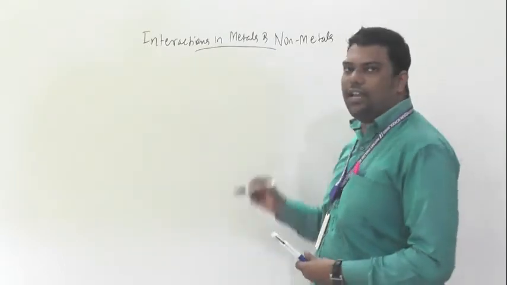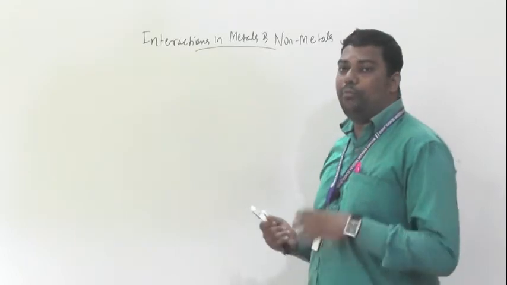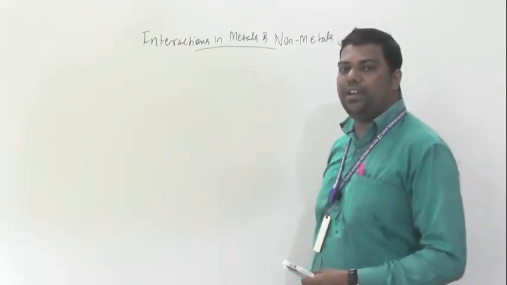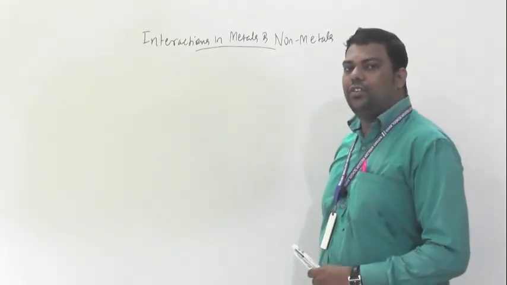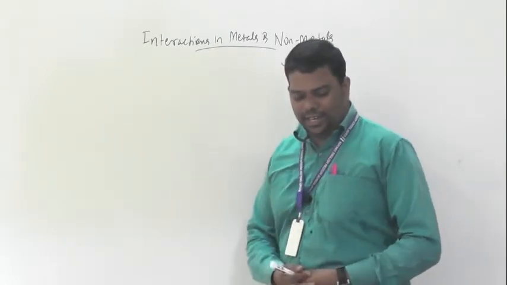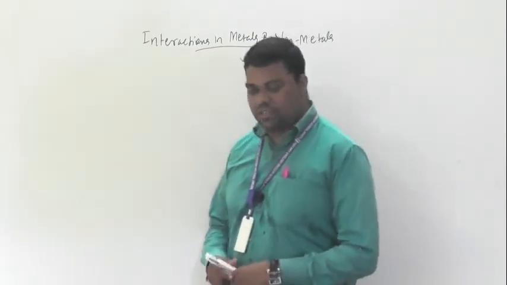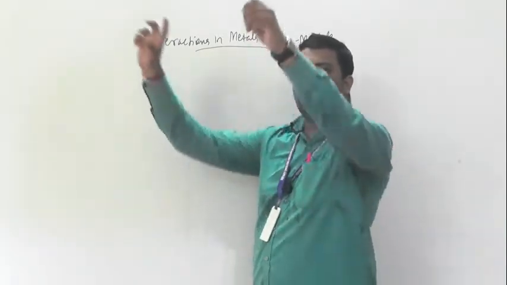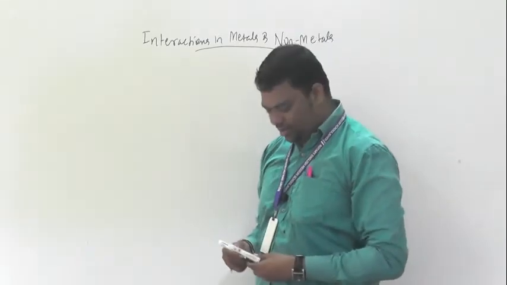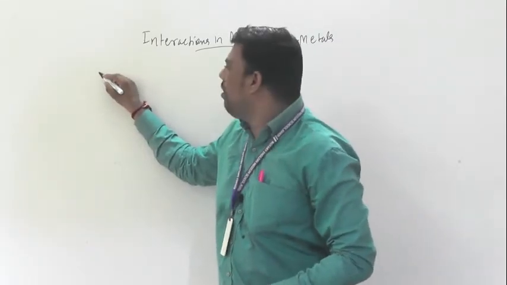As I already discussed, metal plus non-metal gives an ionic bond, and non-metal plus non-metal gives a covalent bond. So beta, here you must know they are forming a chemical bond. What are they forming? Chemical bond.